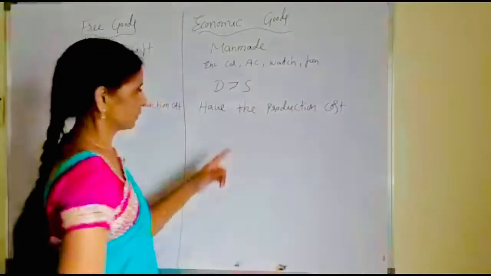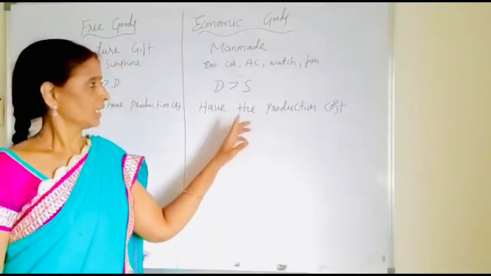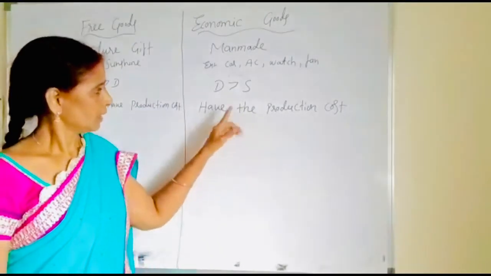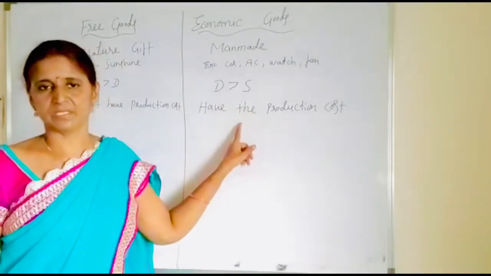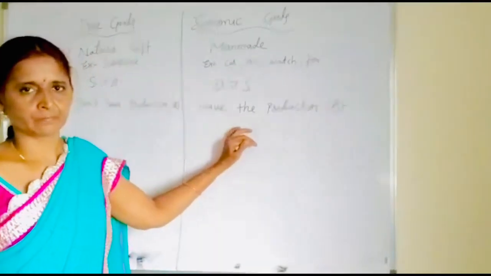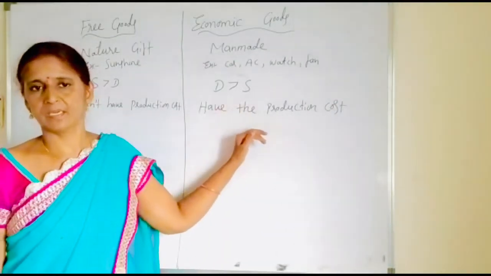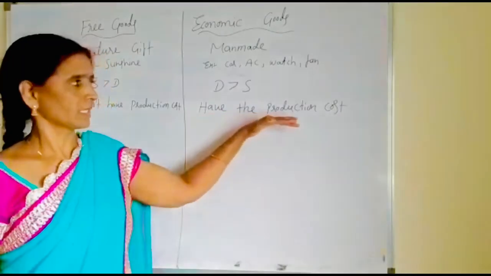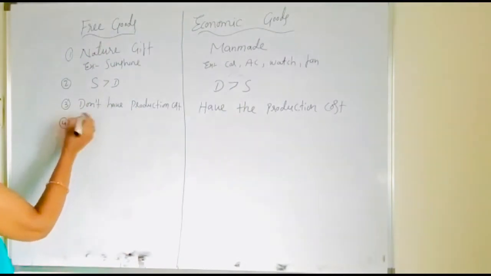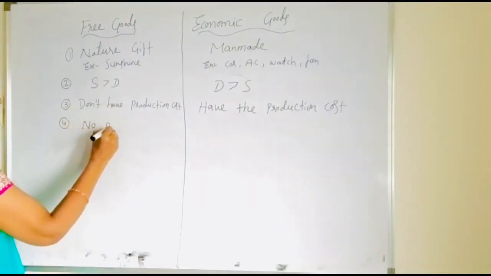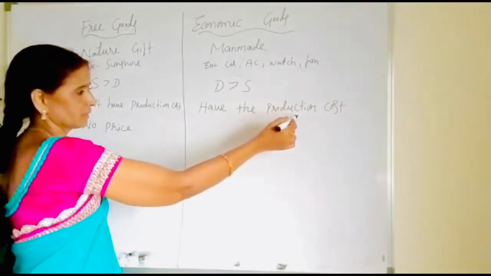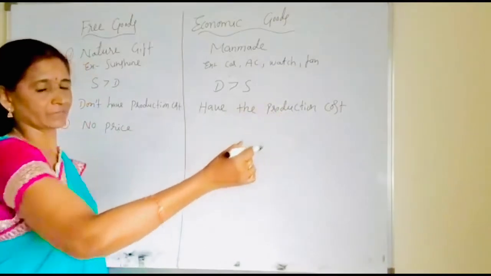Means the producer has to purchase the raw material to produce the good, and he is using the services of land, labor, capital. So that is the reason he has to pay the remunerations to all the factors of production and has to pay the price for the raw material, and transportation charges, fuel charges, all are there. So there is a production cost for the economic good, and whenever it does not have the production cost, it doesn't have a price, no price. It is available freely. So if it has the production cost, the producer is not willing to supply it freely to the consumers.